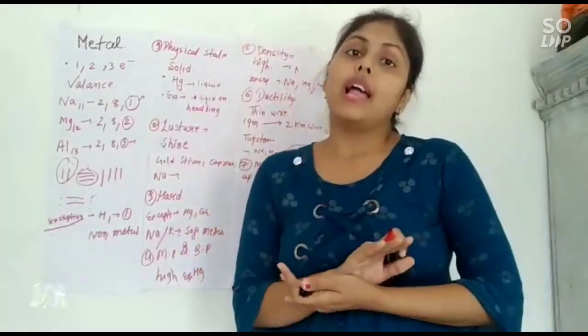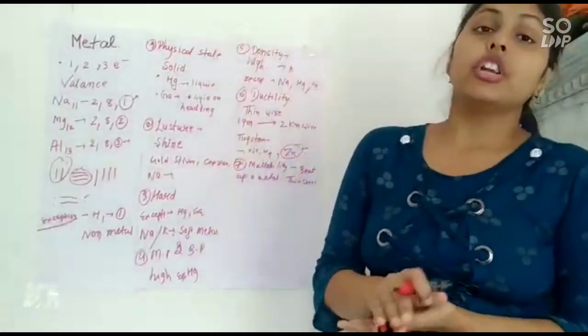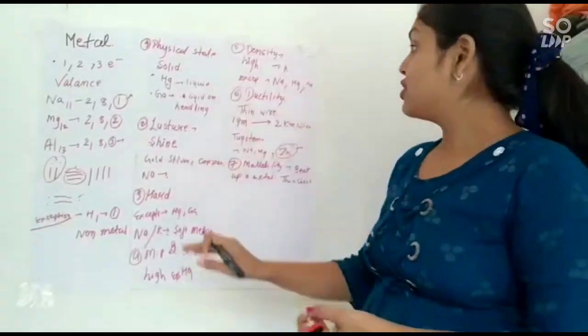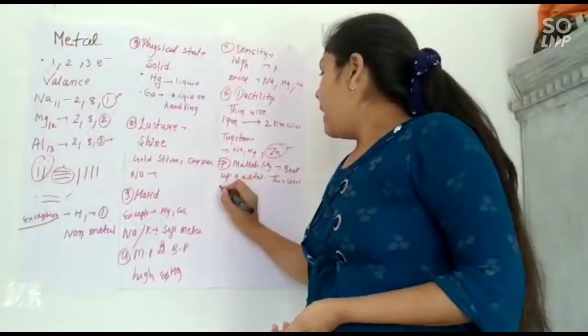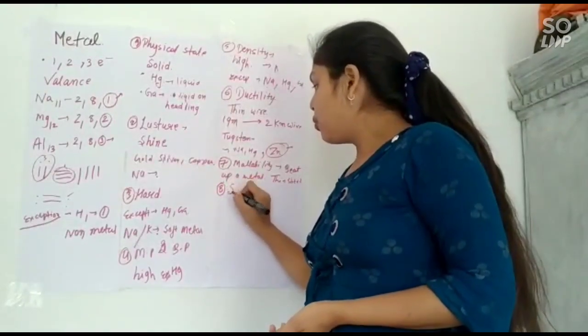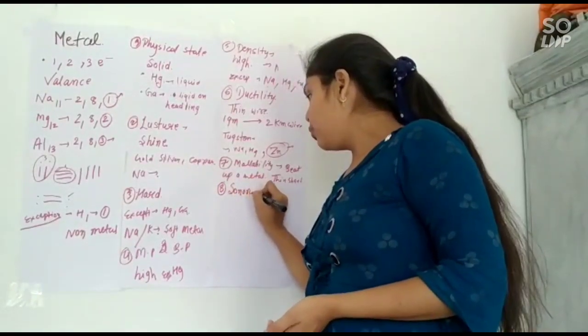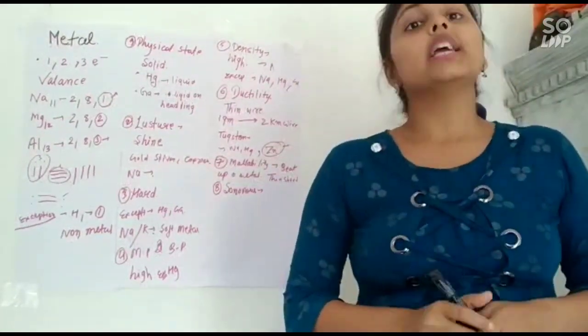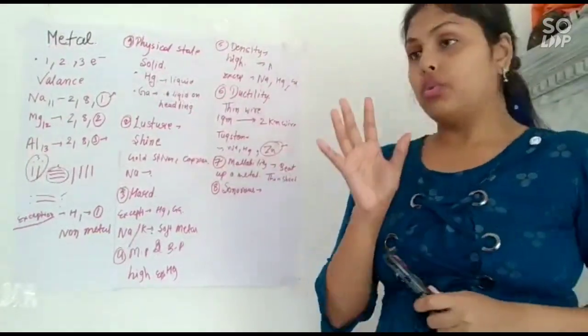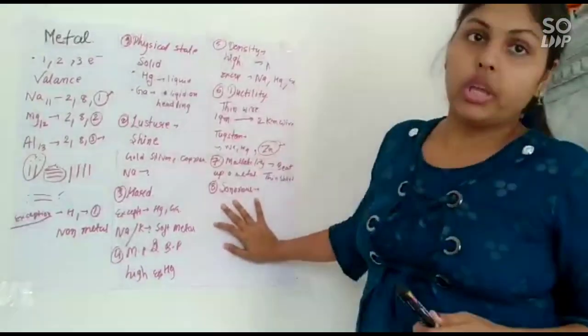We beat the aluminium and it converts into a very thin sheet, which is the property of metals called malleability. Metals are also sonorous. What do you mean by sonorosity? When you strike a metal, it produces a sound. It is called sonorosity.